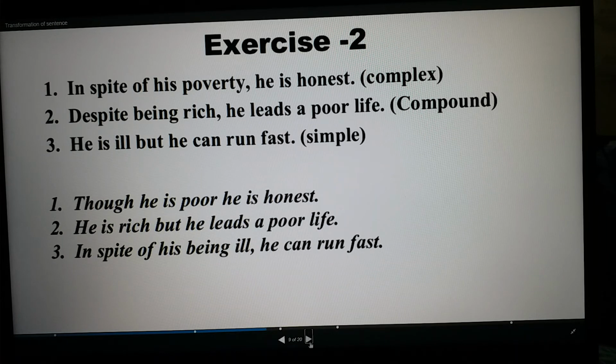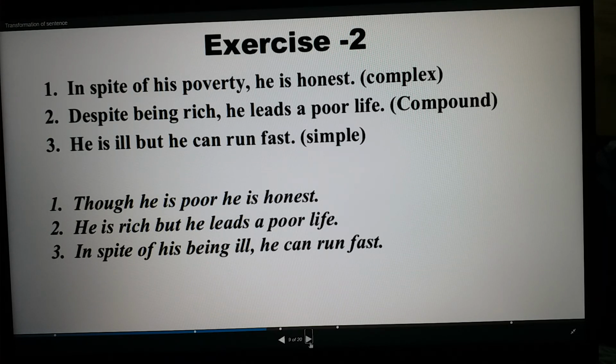So how will you make it? In the simple sentence you can see in spite of. So that means you need to use though or although to make it complex. Look at the answer. Though he is poor, he is honest. Number 2, despite being rich, he leads a poor life. You need to make it compound. So in rule 2, you have seen that when despite or in spite of is used in any simple sentence, if we want to make it compound, we need to use but. So how will you make it compound? He is rich but he leads a poor life.